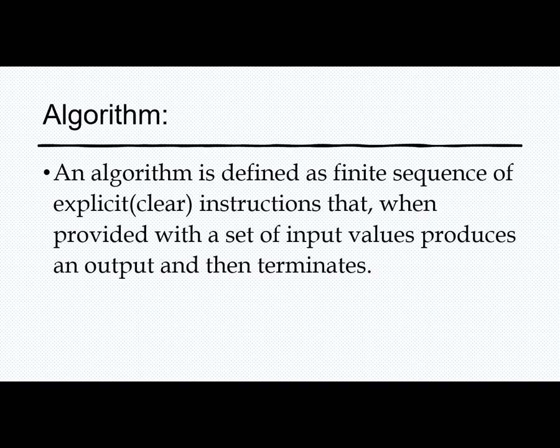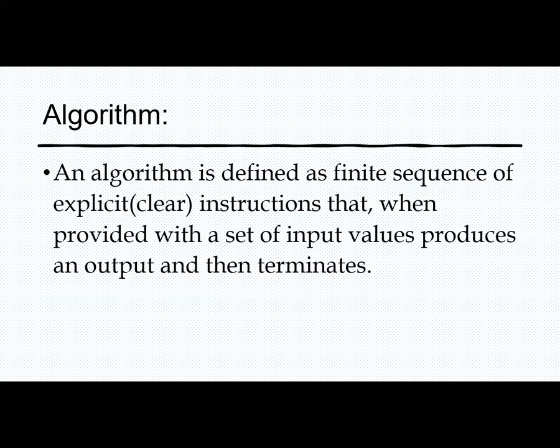The next point to be considered here is explicit. Clear instructions. There should not be ambiguous instructions which can have multiple meanings. Whatever statements you write in the steps should be very well defined, very clear and unambiguous.